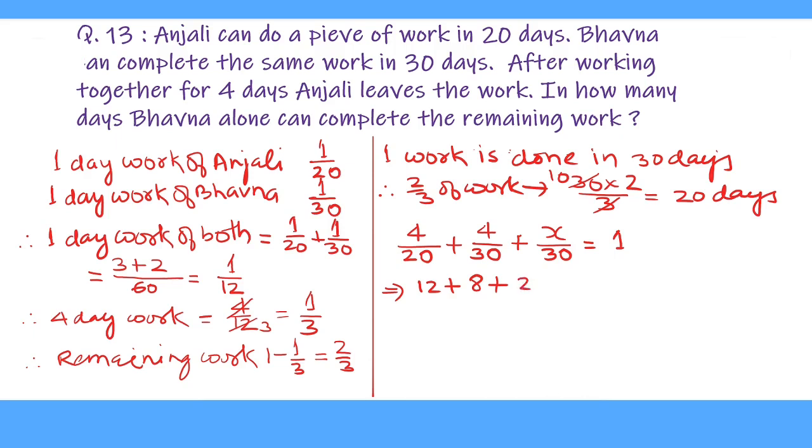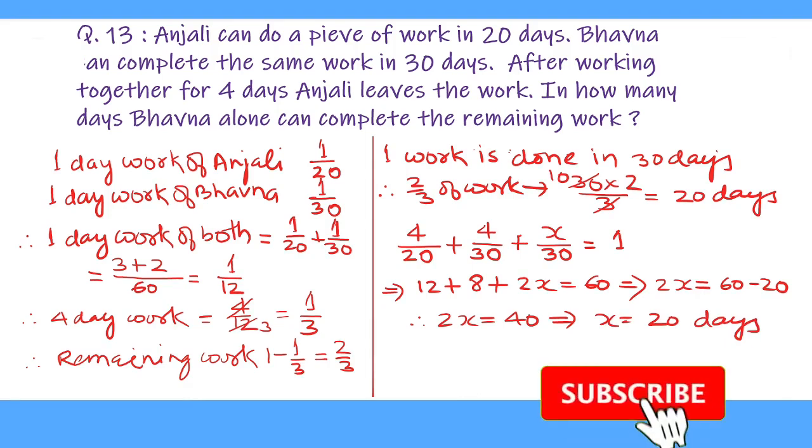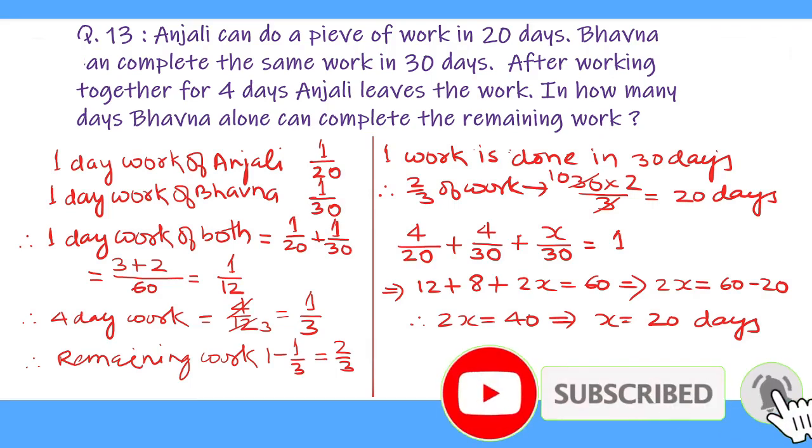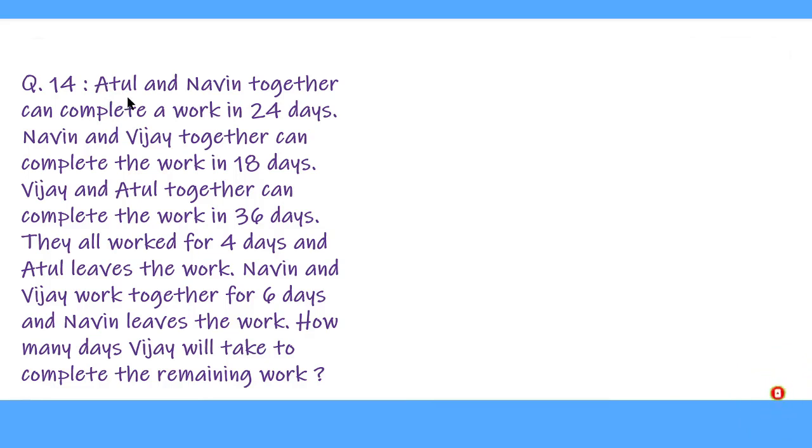So this is 2x equal to 60. This gives 12 plus 8 equal to 20. Therefore 2x equal to 60 minus 20. 2x equal to 40 and x equal to 20. So x equal to 20 days. In 20 days, Bhavna will complete the remaining work. This way we can solve the question by shortcut method. We solve one more question on leaving the job in between.